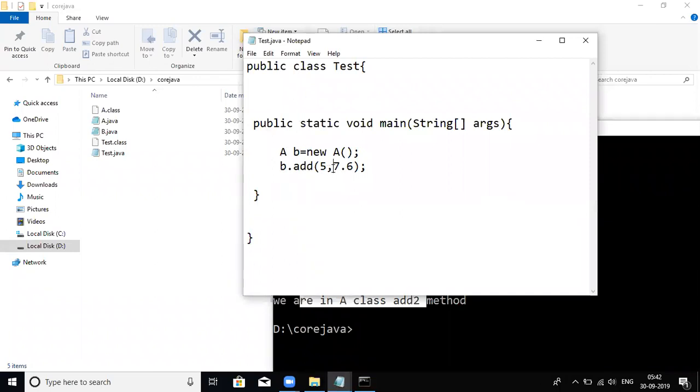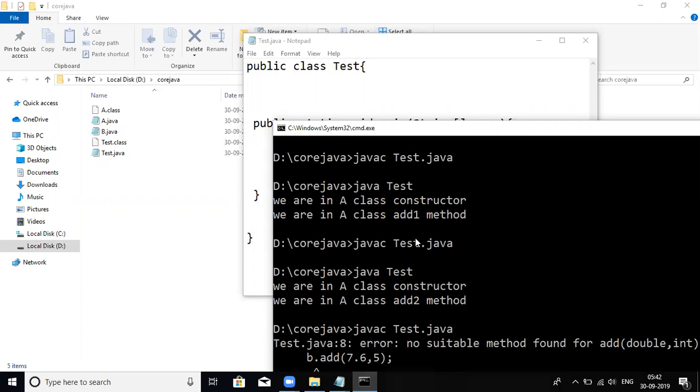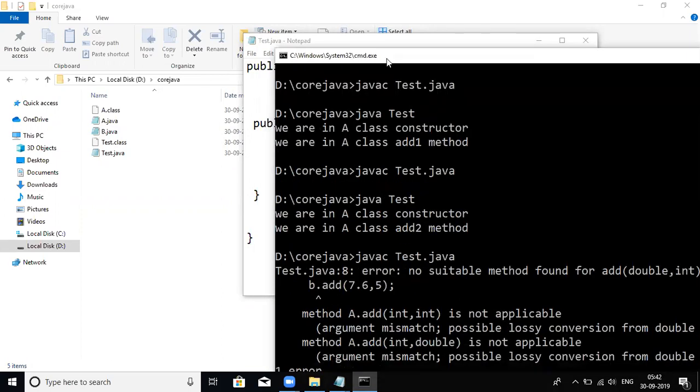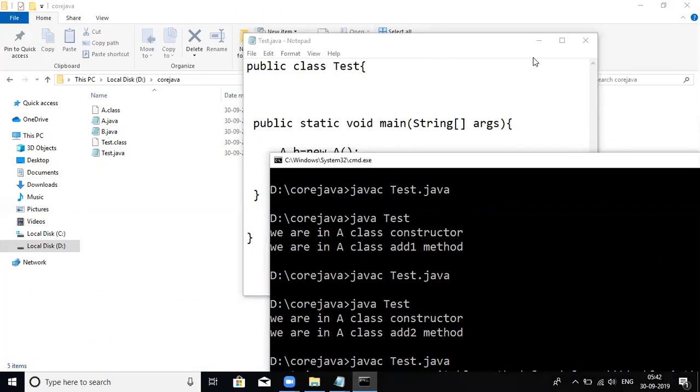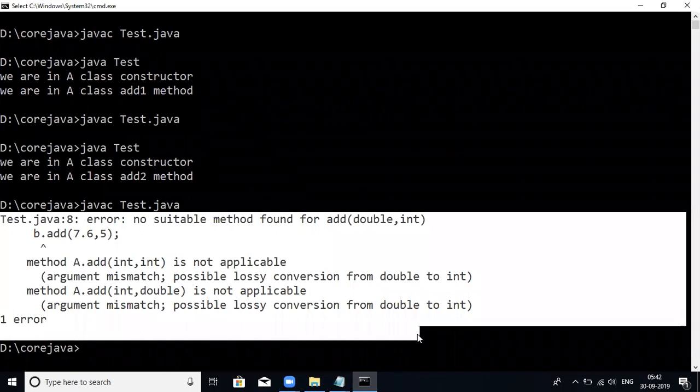Now I will change it to 7.6 comma 5. Now you tell me which method will compile and which method will be executed. It's an error, sir. The first parameter is double and the second parameter is integer. Now I will try to compile test.java. Look at that, what is it saying here? It's giving a compilation error. You are making some mistake here.